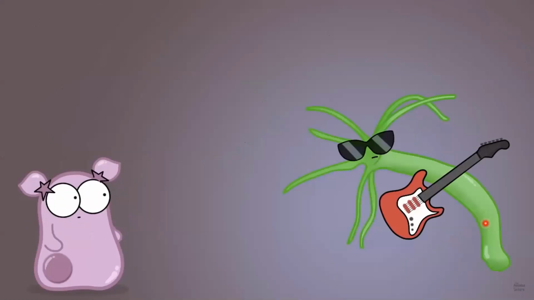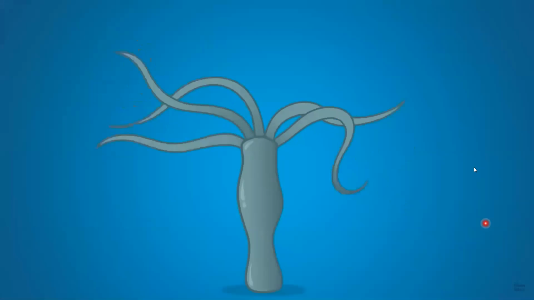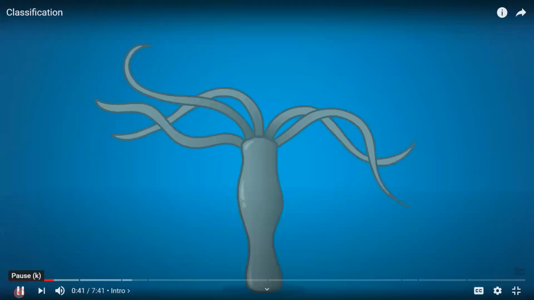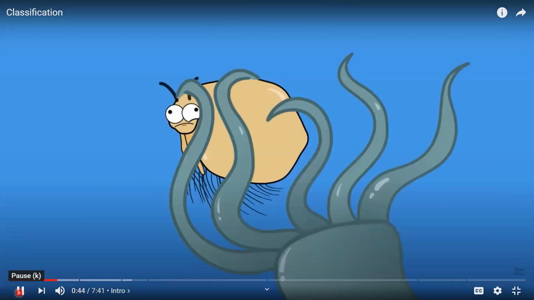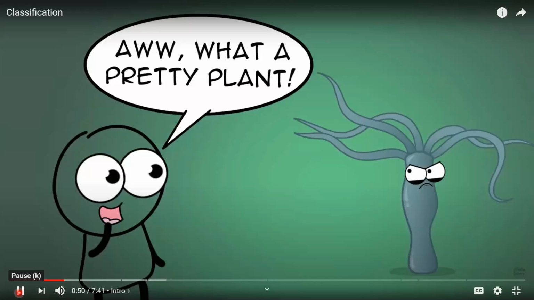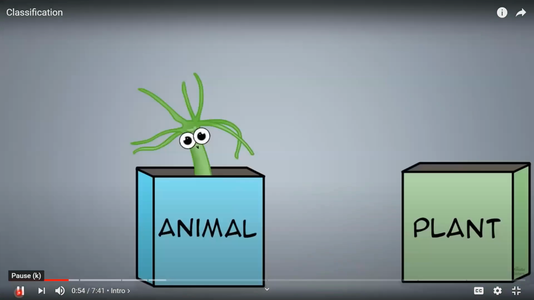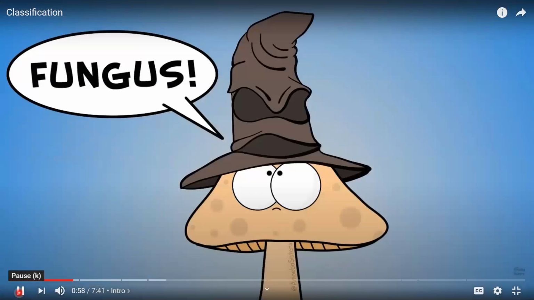Turns out hydra are pretty cool. Hydra are animals that are very small, a few millimeters in length, and they live in fresh water. They look like plants, but they're actually animals. They can viciously attack and eat their tiny swimming prey, and they can reproduce by budding an identical offspring off of themselves. But if you saw them, you might not think they're an animal. What makes us categorize them as an animal anyway, and not a plant or a protist or a fungus? In fact, how do we classify in the first place?